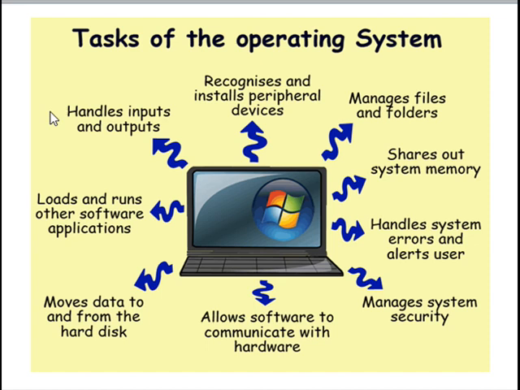So it is also a main task of the operating system to load and run other software applications. The user is allowed to load any number of programs depending upon the size of the random access memory. Suppose the user wants to run 2 or 3 programs simultaneously.